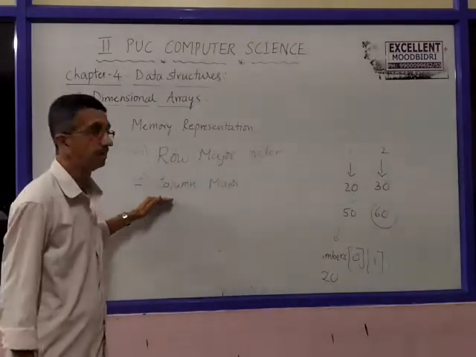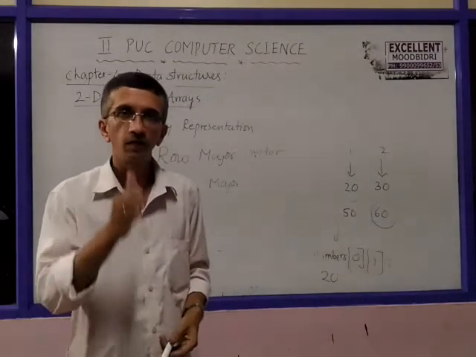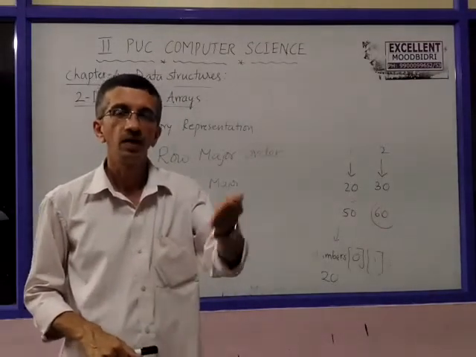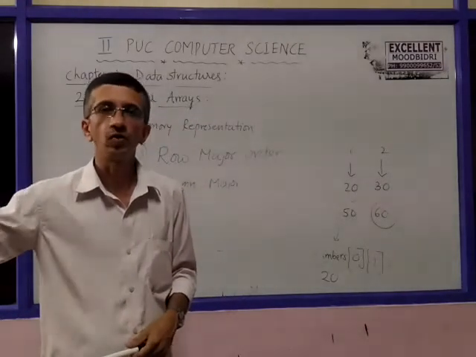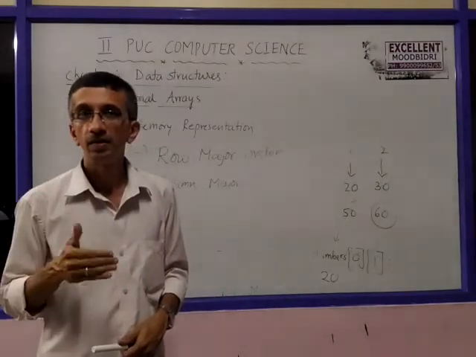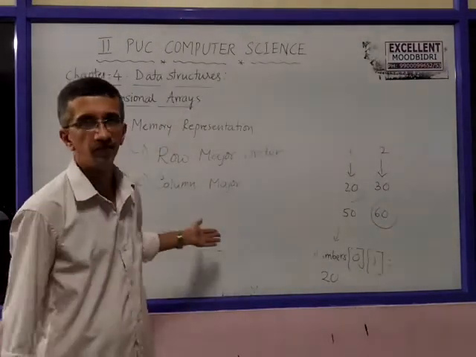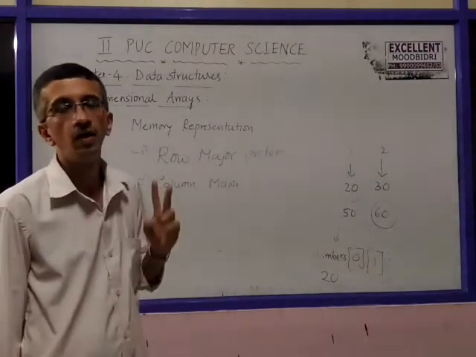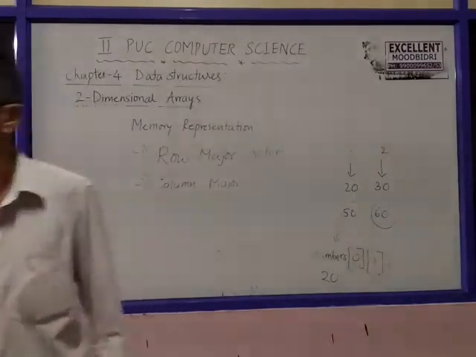In column major order, it is the other way. First, the elements of the first column are taken. Next, in the next memory locations, items of the second column are taken, and so on. Third column, fourth column, and continuously so on till the last column. So items are stored according to the column order. That is called column major. Normally we make use of row major order in processing the items of two-dimensional arrays. Now how is that? Let us see using an example.